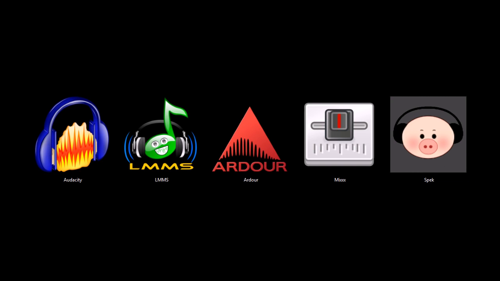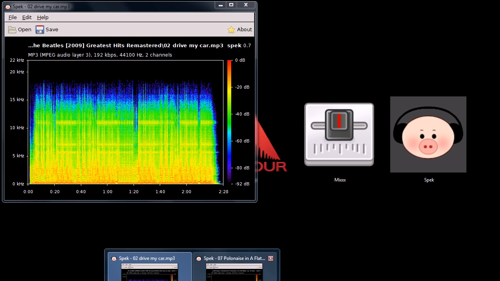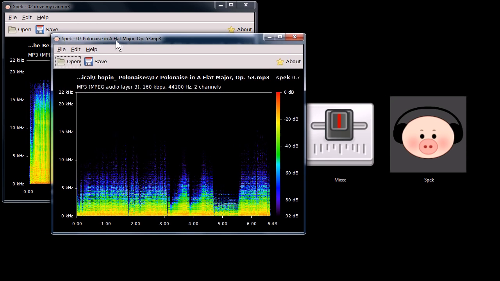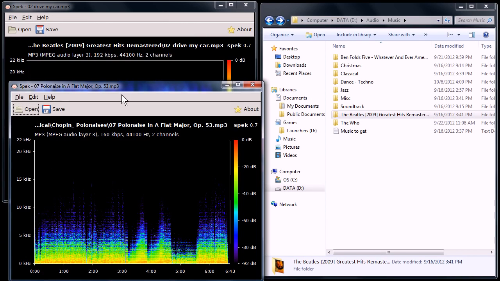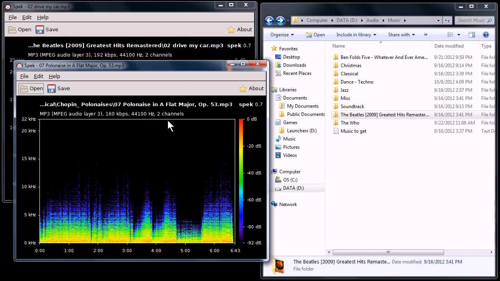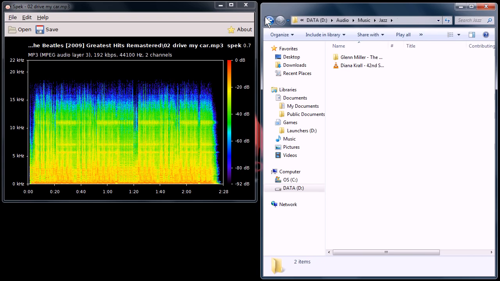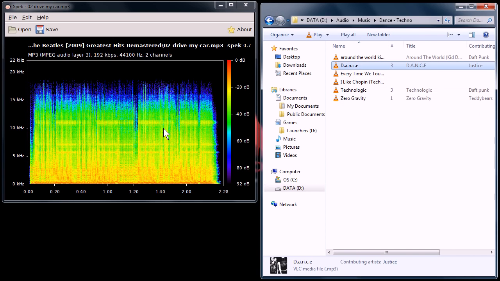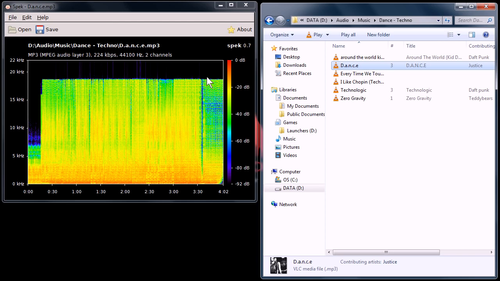Anyway, Spec is this last one I want to show you. Spec is a spectrogram analyzer for MP3 and a couple different formats of audio files. It visually represents the quality of an audio file, is what I use it for anyway. So if I have a file here, I can throw it in here and I can tell right away that the tops of the audio file have been clipped off.